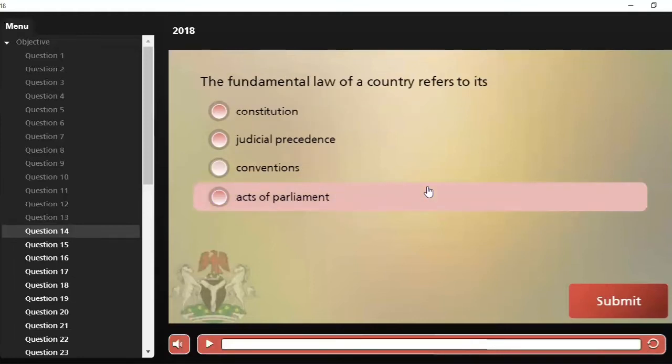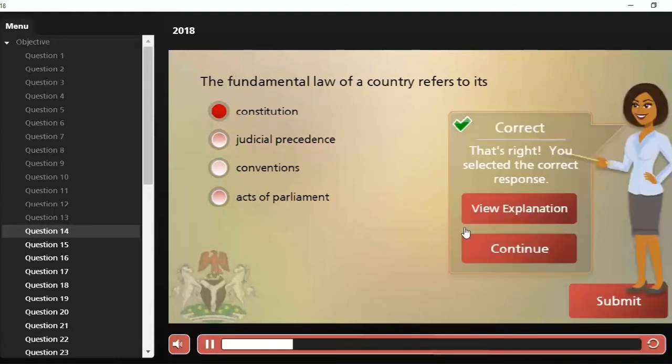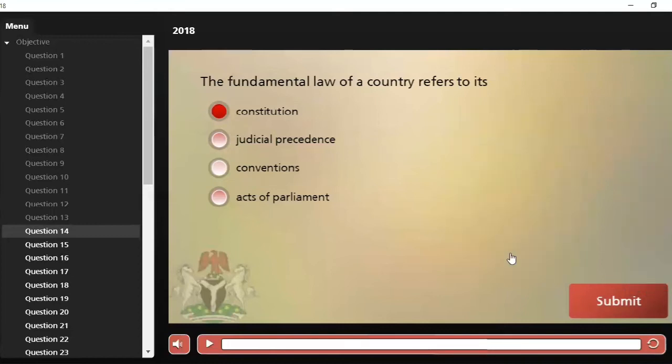The fundamental law of a country refers to its A. Constitution, B. Judicial precedents, C. Conventions, and D. Acts of Parliament. Of course, we know the fundamental law of a country certainly refers to its constitution. So, our answer is option A. Let's move on to the next question.